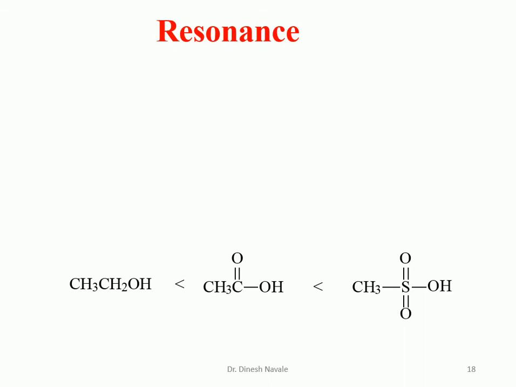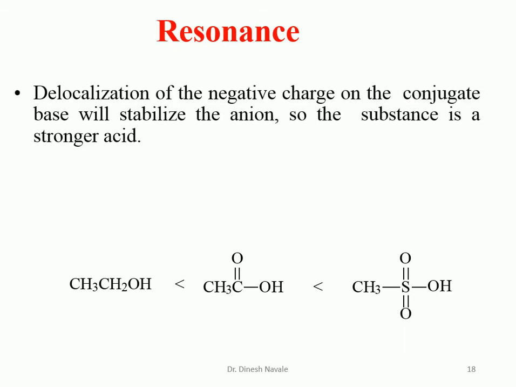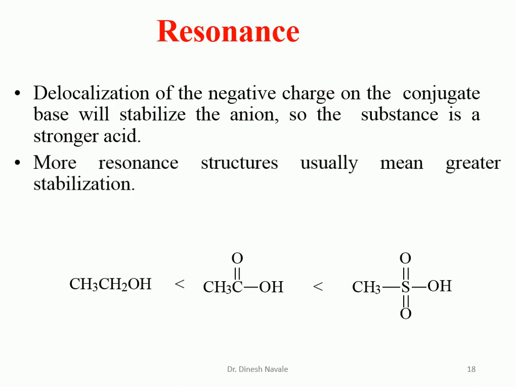Now the second factor which contributes to acidity is resonance. For the stability of any acid, the conjugate base should be stable. The conjugate base which is formed can be easily stabilized by resonance. Now we have three examples.